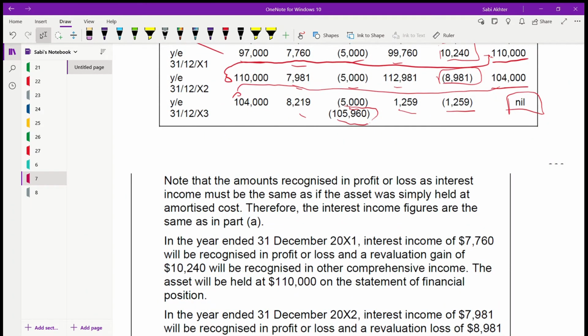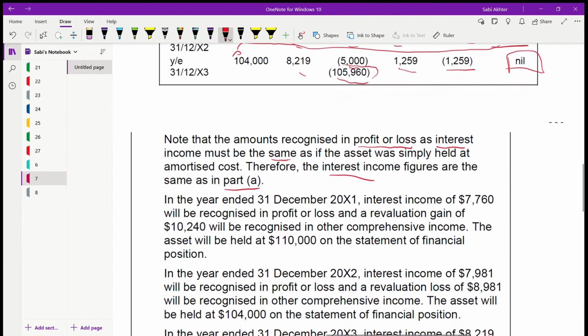So the amount recognized in profit or loss as interest, this is same as amortized cost. The interest income figure will be same as in part A. That means this interest income will be recognized in profit or loss.